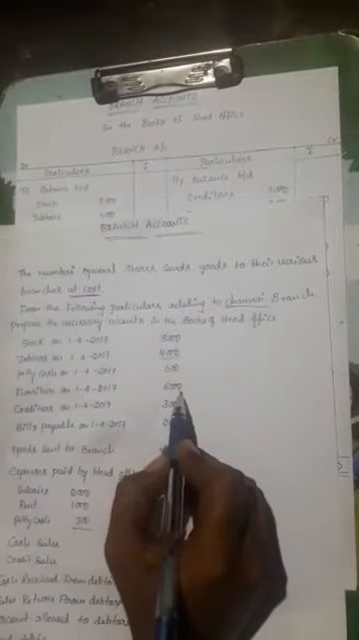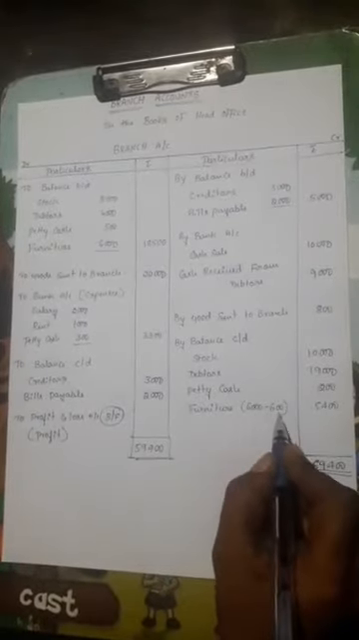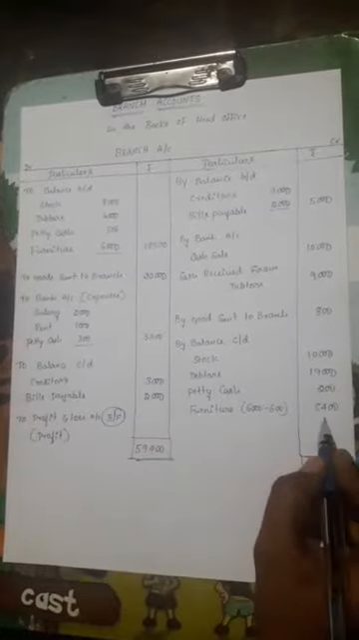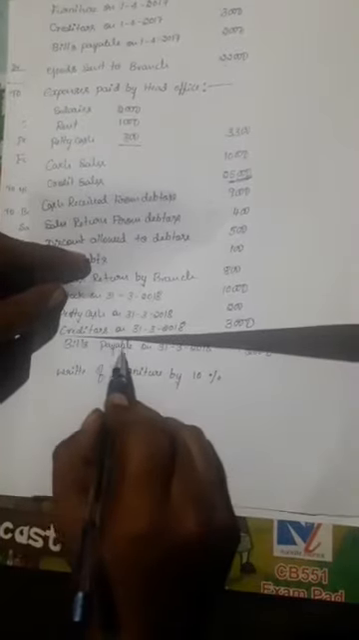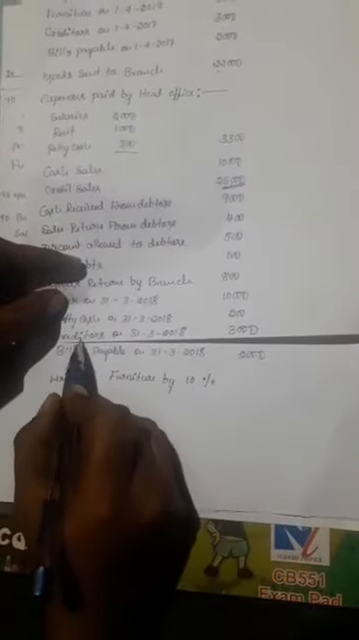In the question, furniture opening balance is rupees 6,000. Additional adjustment: write off furniture by 10%. So 10% depreciation will be charged. 6,000 into 10 divided by 100 is rupees 600, deducted from furniture value. The closing balance is 5,400. Next, creditors on 31st March 2018 rupees 3,000, bills payable on 31st March 2018 rupees 2,000, closing balances of the liabilities.